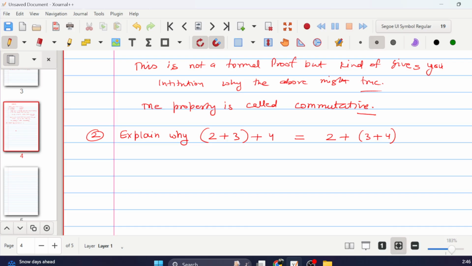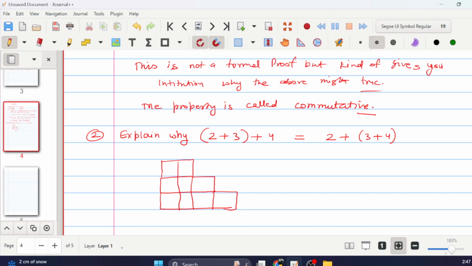Again, we'll try to make some figure for understanding this. So let's make the 2 for the first one, the 3 for the second one, and the 4 for the last one. Then make the lines, a line here, a line here, and then a line here. So the first one is 2 elements, the second one is 3 elements, and the last is 4.